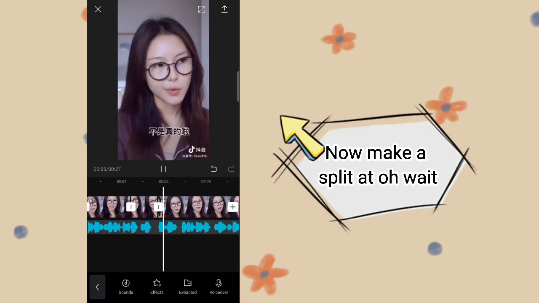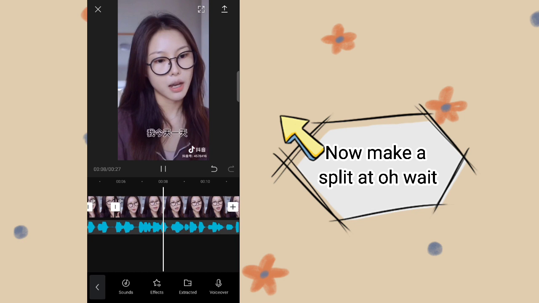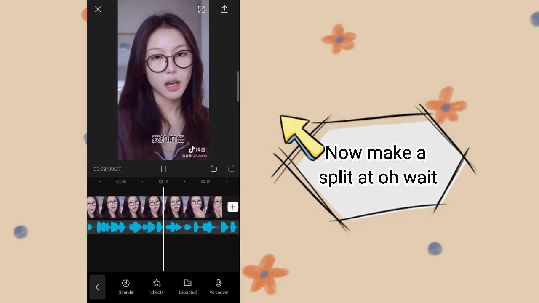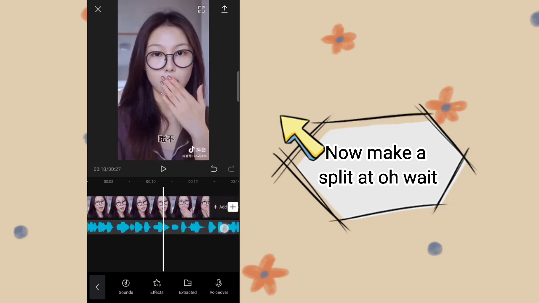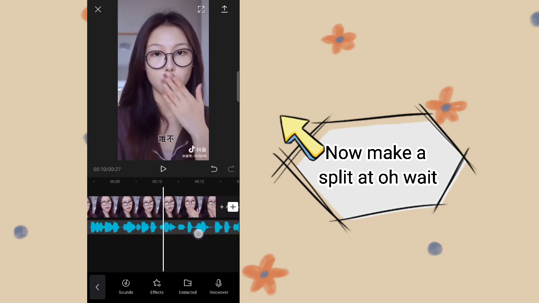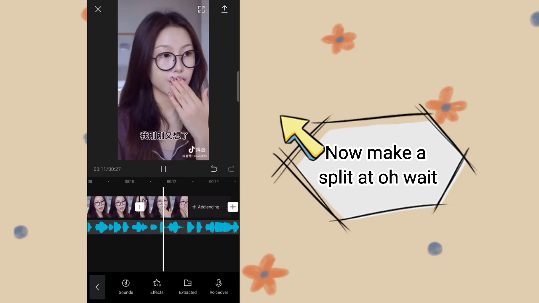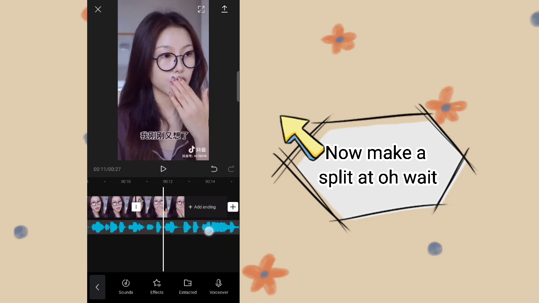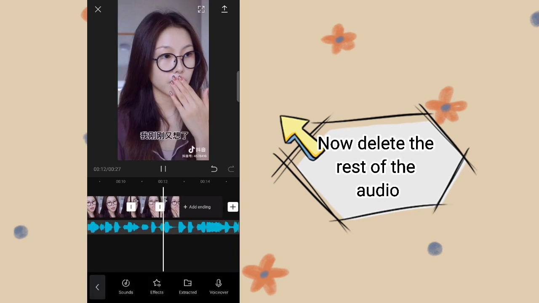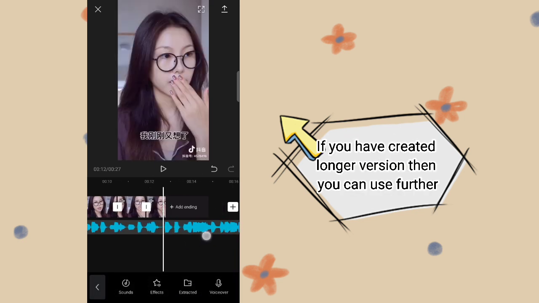Now make a split at "O wave". Now delete the rest of the audio. If you have created a longer version, then you can use it further.